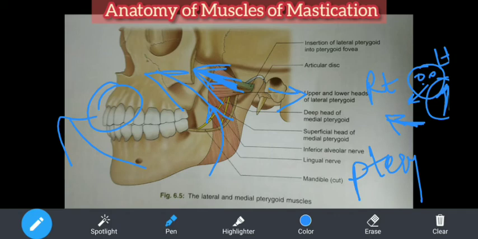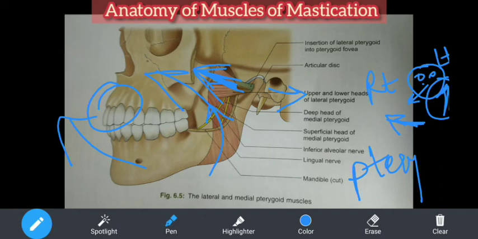Lateral pterygoid, why is it called the key muscle? We will discuss it in detail in some other lecture, because of all the relations of the muscle and all these nerves and arteries, it's an elaborate topic. So I hope you have understood the origin, insertion, and applied anatomy of the muscles of mastication. If there is paralysis or paresis, then what will happen?